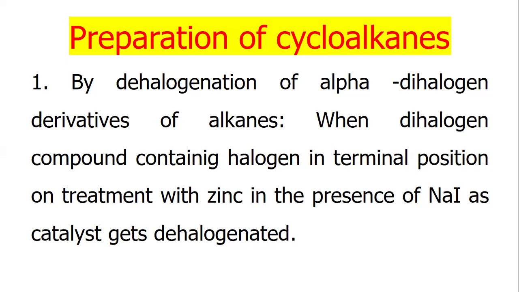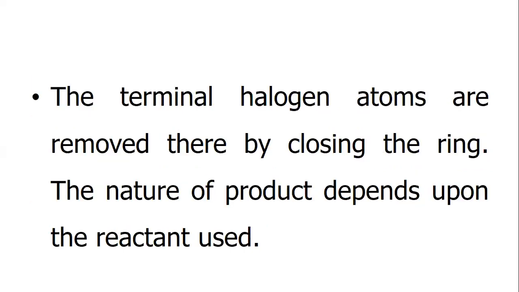Preparation of cycloalkanes by dehalogenation of alpha, omega dihalogen derivatives of alkanes. When dihalogen compounds containing halogen in terminal positions are treated with zinc in the presence of sodium iodide as catalyst, they get dehalogenated. The terminal halogen atoms are removed, thereby closing the ring.